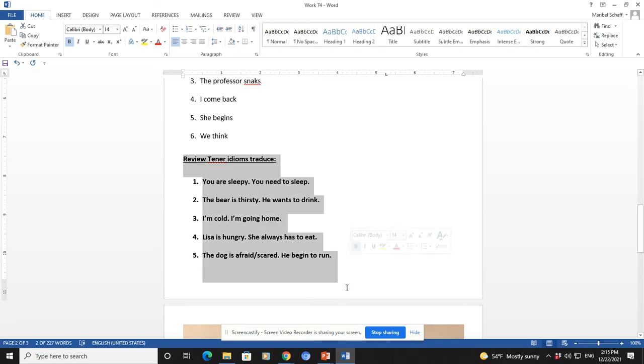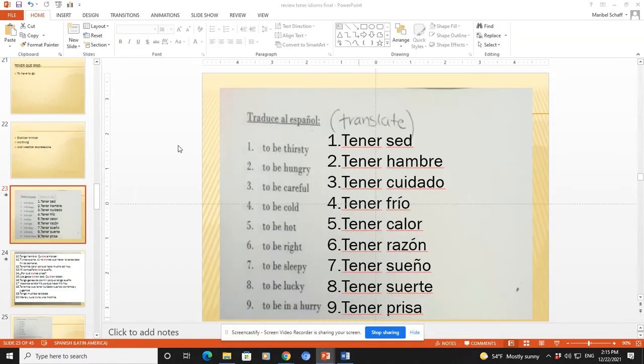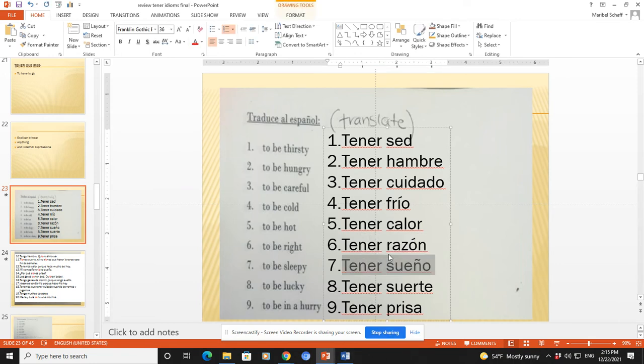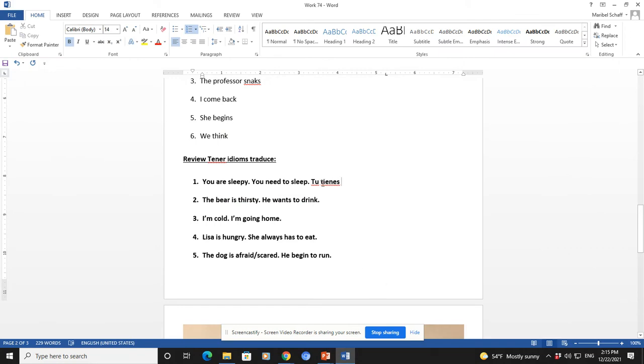We have translations now using the expressions with tener. For example, you are sleepy. You need to sleep. So I'm going to do that one for you. Tú tienes. I'm using the expressions with tener, which are the ones that we just went over. So sleepy, to be sleepy. So tú tienes sueño. I'm conjugating the verb in the tú form, so I will say tú tienes, and then sueño.